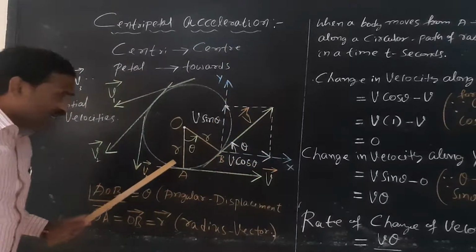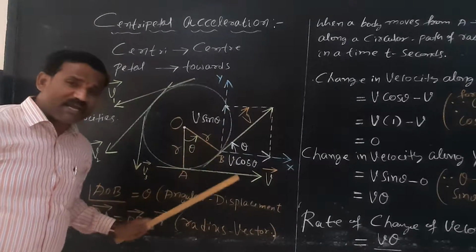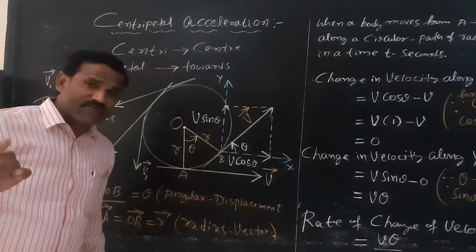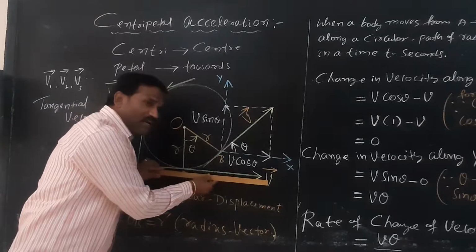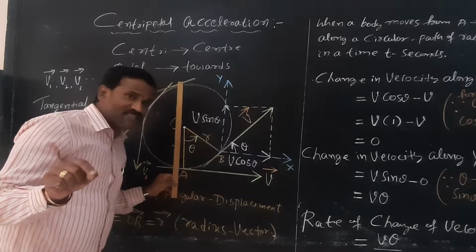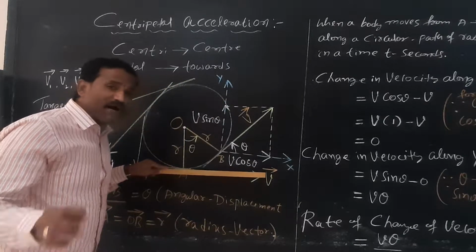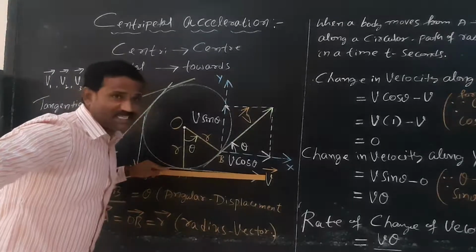Now, when a particle moves from A to B, at point A, what is the horizontal component of velocity? There is no vertical component of velocity at point A, since the particle is moving along the tangent drawn at point A, which is parallel to the x-axis.